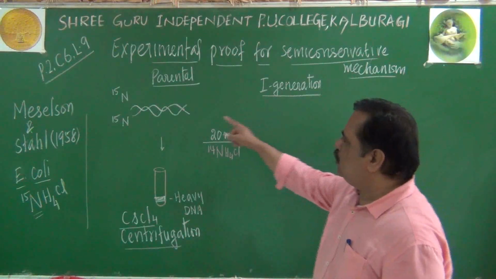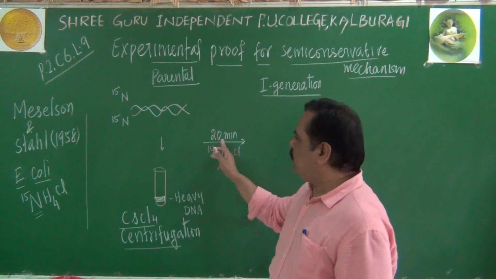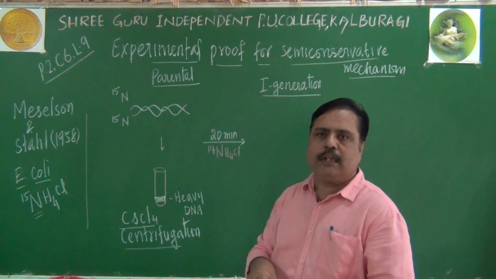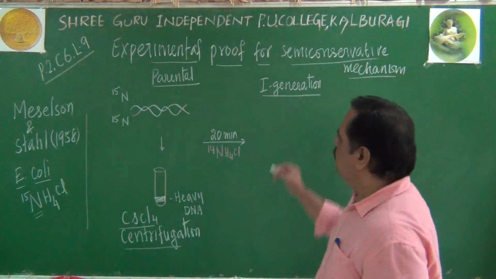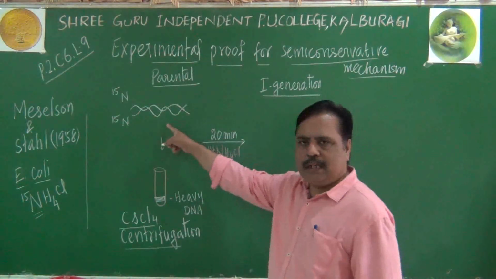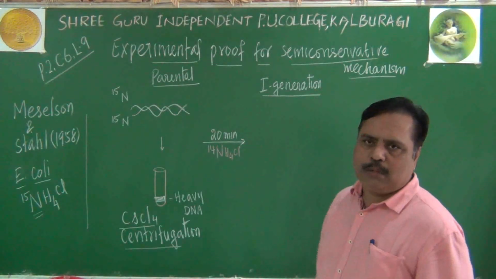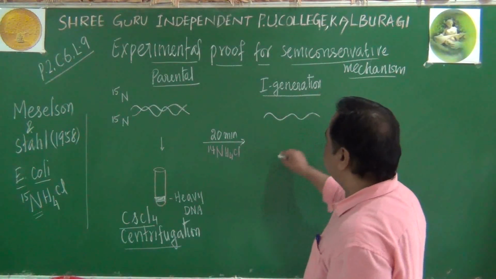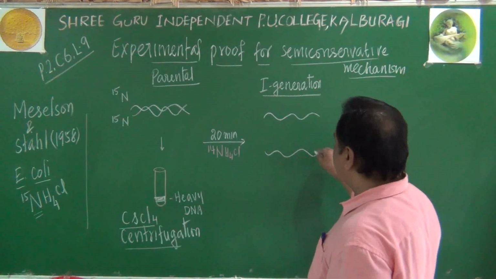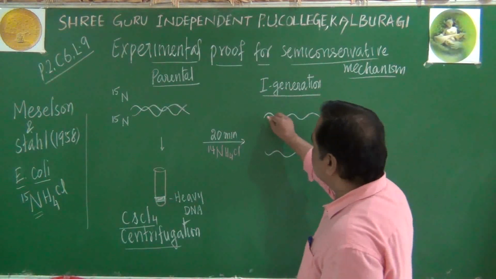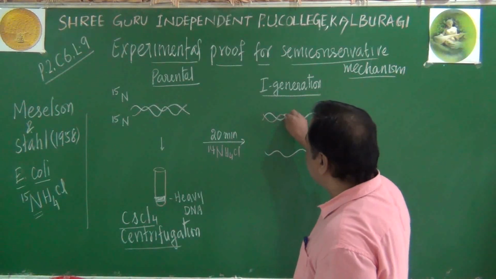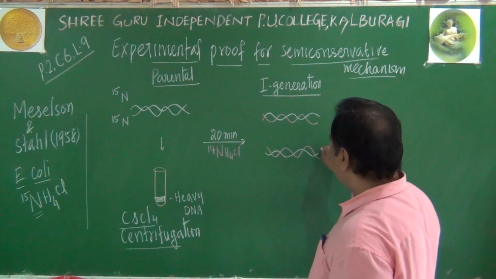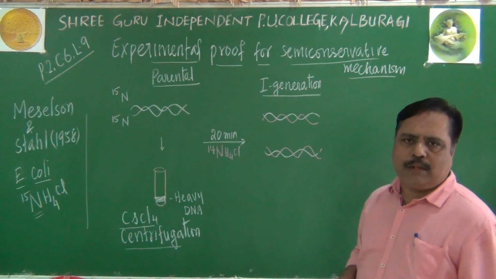Again, they got daughter molecules. Naturally, after 20 minutes, there will be replication. When they analyzed the replicated DNA, they found two daughter molecules. This is one parental molecule. Naturally, it will become two daughter molecules. Each daughter molecule will have a structure like this: one strand is here, and another, newly synthesized strand is here like this. I hope you are getting this diagram. Here, two daughter molecules are formed.